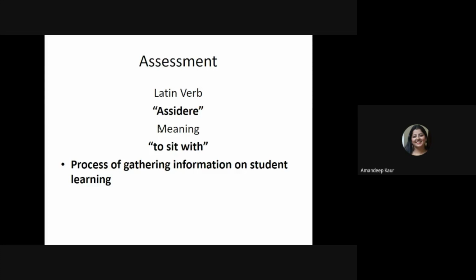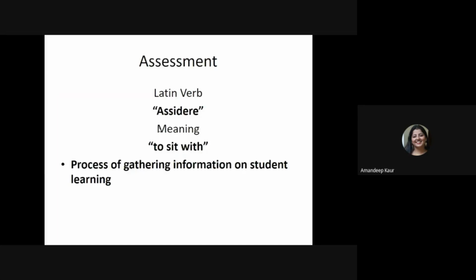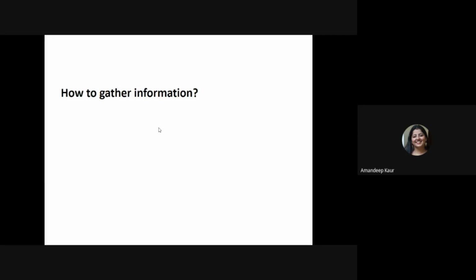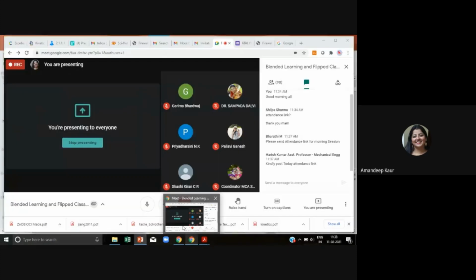For assessment, it is not compulsory to go for a paper and pen type of test. By asking simple questions, it is possible for me to assess my student. Also, by observing the nonverbal behavior of my students, it is possible for me to know whether they are able to understand me or not. This is the basic purpose of assessment. Now my first question to all of you is how we gather information. By definition, I said it is the process of gathering information on student learning. So my first question for today's session is how you gather information for assessment.